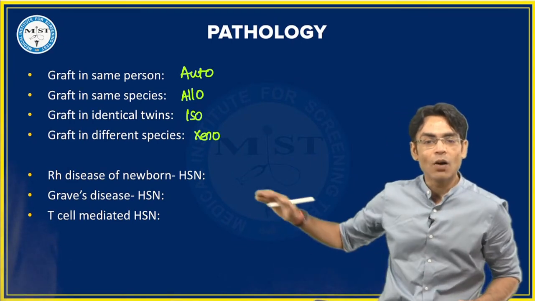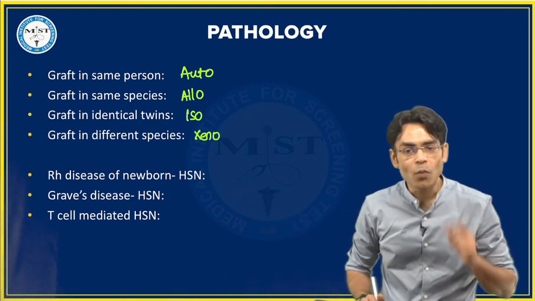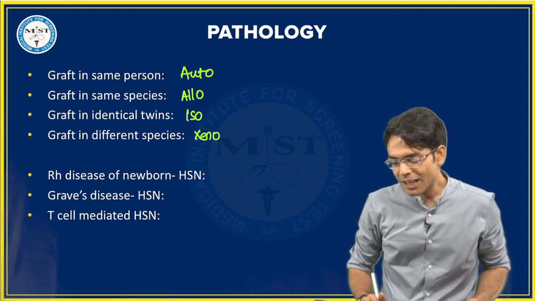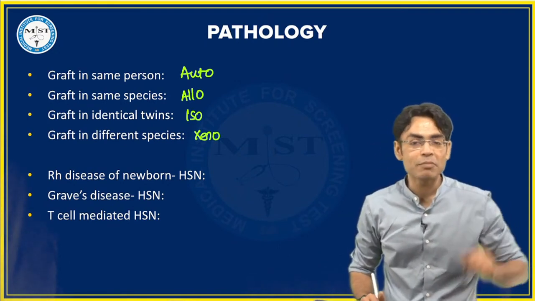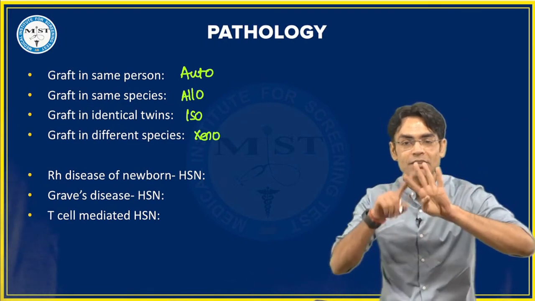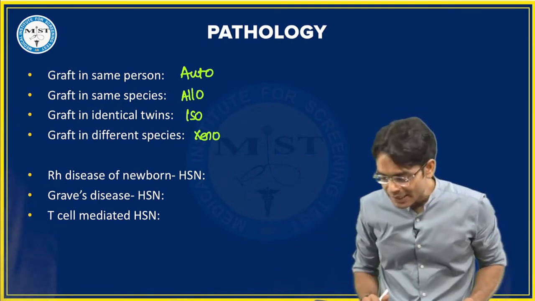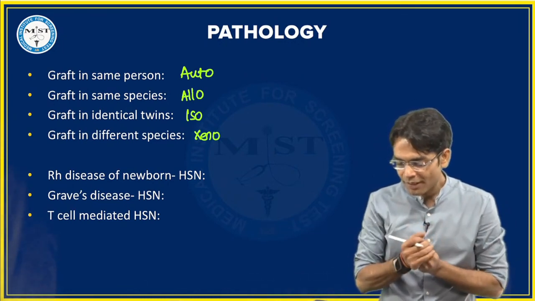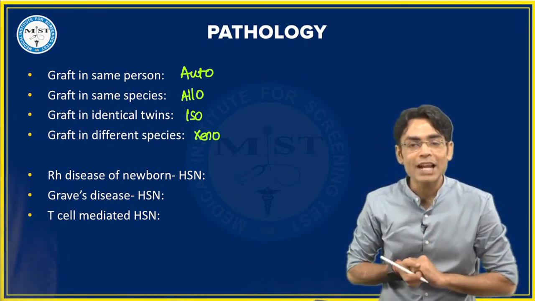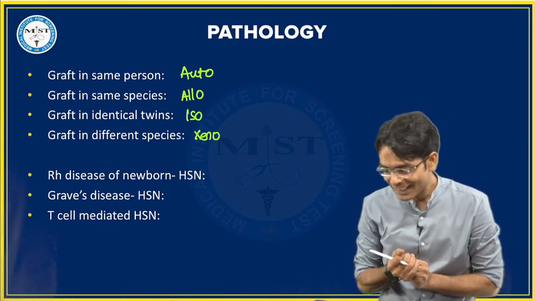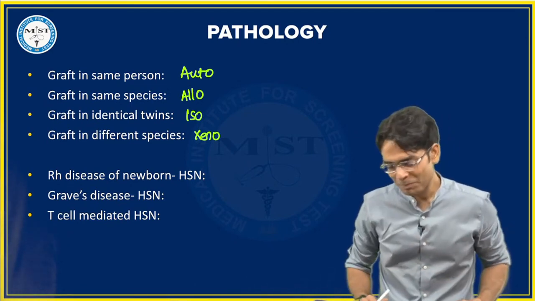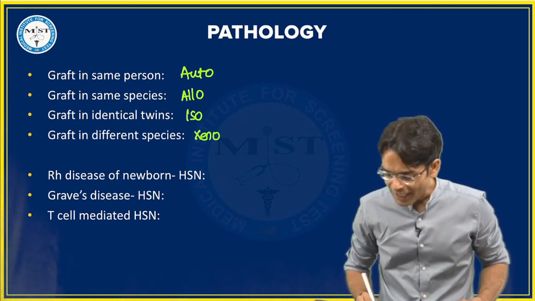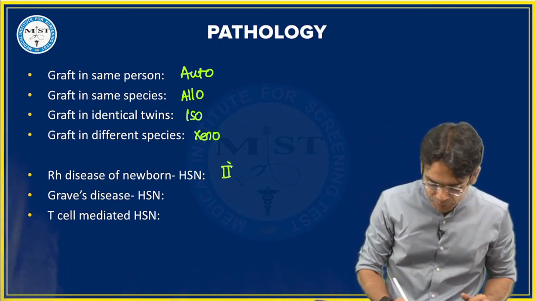Okay. Now, RH disease of newborn. What is the type of hypersensitivity? RH disease of newborn, what is the type of hypersensitivity? We have 4 types of hypersensitivity, 1, 2, 3, 4. So RH disease किस में आती है बेटा? फटाफट से बताएंगे. RH disease, what kind of hypersensitivity do we have? Very good, Dhawal. Yeah, you are right. It is type 2 hypersensitivity.